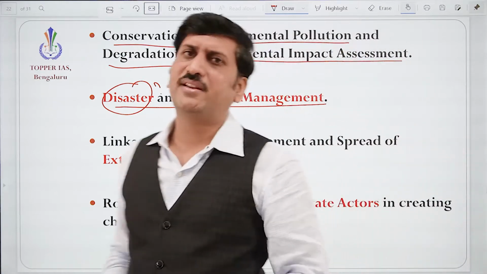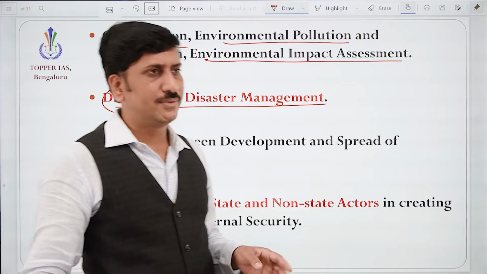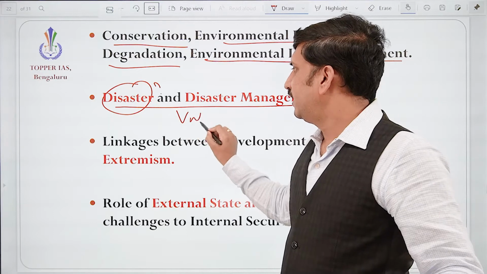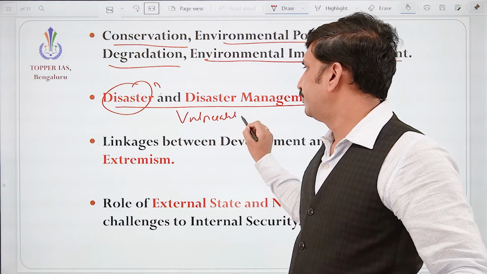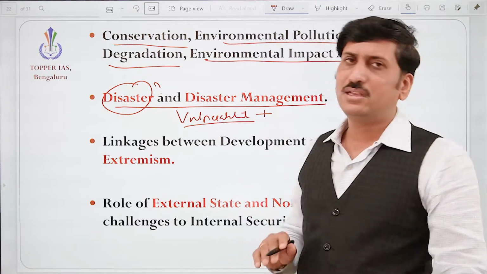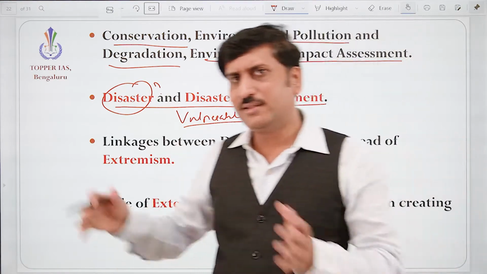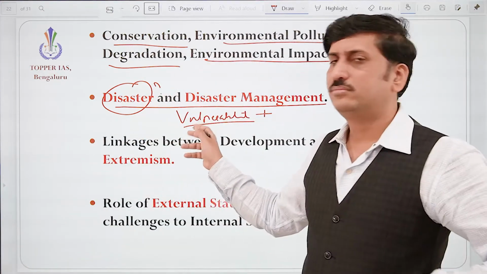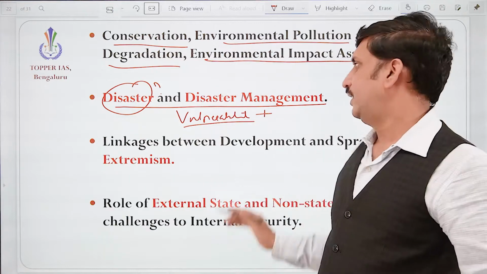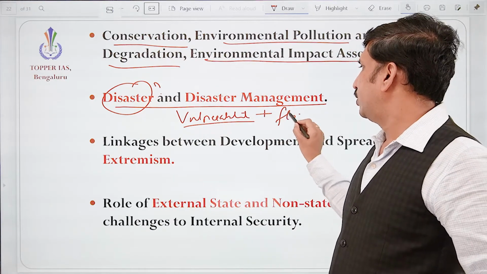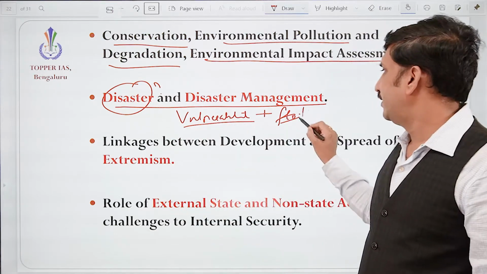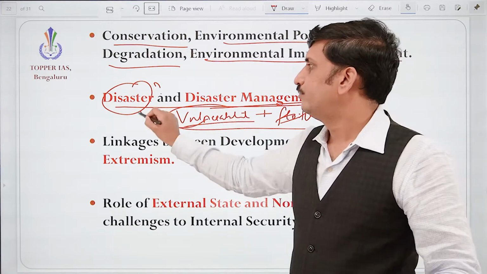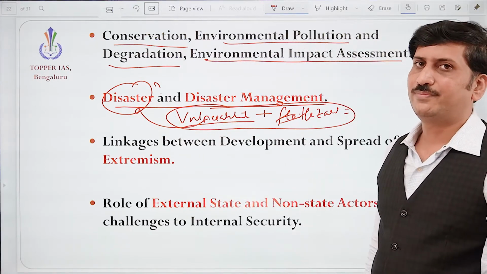Earthquake itself is not a disaster. Okay, see, when vulnerability is there... for example, flood on its own is not a disaster. If you are in the low lying areas in a city, then you are vulnerable. If the flood happens, it will hit your area only. Correct? So we can call it just a hazard. Vulnerability plus hazard, together it is called a disaster.